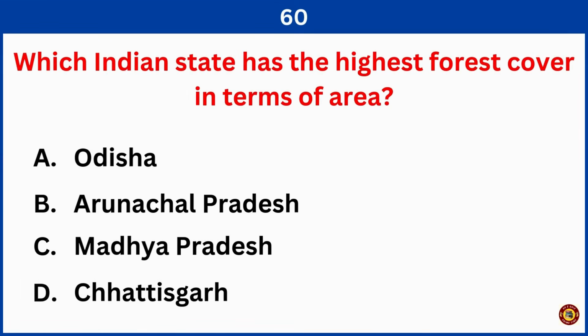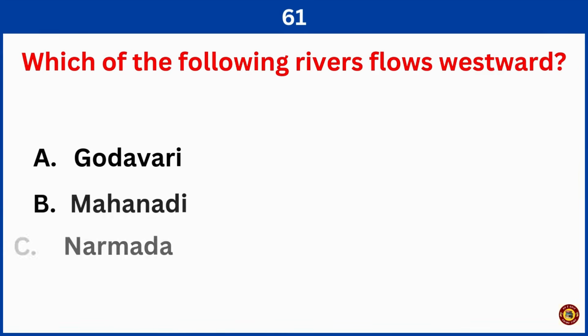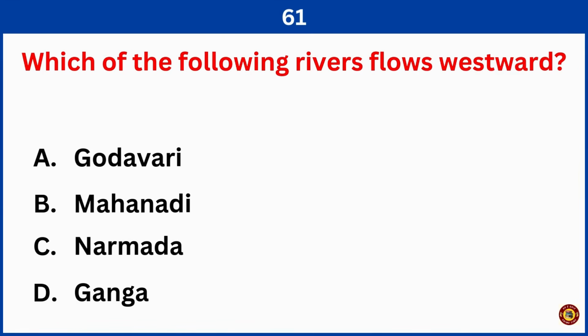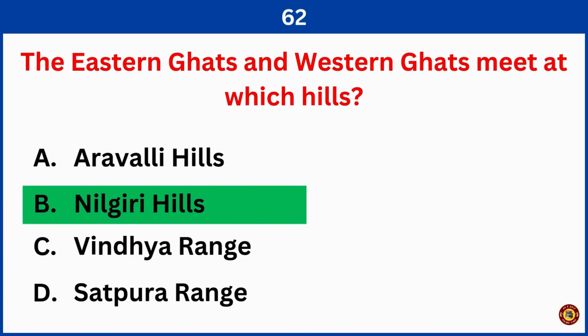Which Indian state has the highest forest cover in terms of area? Right answer is option C, Madhya Pradesh. Which of the following rivers flows westward? Right answer is option C, Narmada. The Eastern Ghats and Western Ghats meet at which hill? Right answer is option B, Nilgiri Hills.